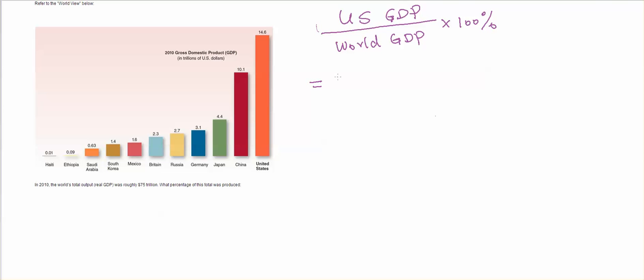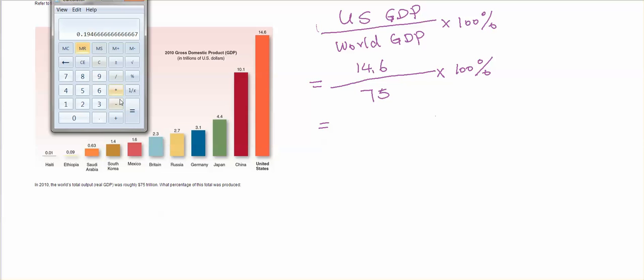What we need to do is, the numerator is 14.6. So now you may want to ask me, should I add an extra nine zeros following this number because it's $1 trillion? My answer is unnecessary because the world GDP is also measured in $1 trillion. So if they are measured by the same unit, you don't need to convert it to dollars. So you just use 14.6 divided by 75 and times 100%. Now you can use the calculator to calculate the final answer.